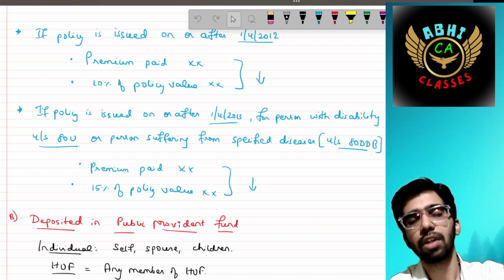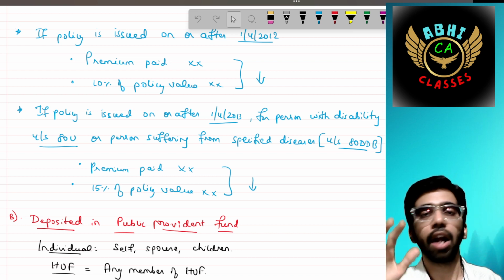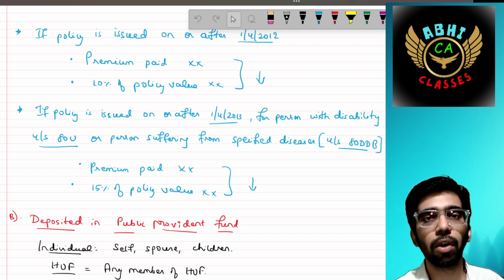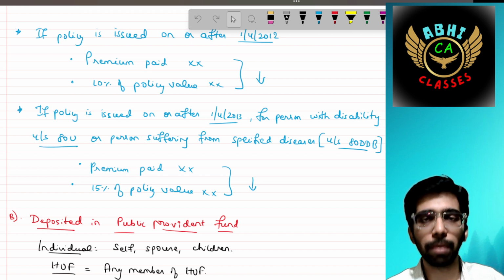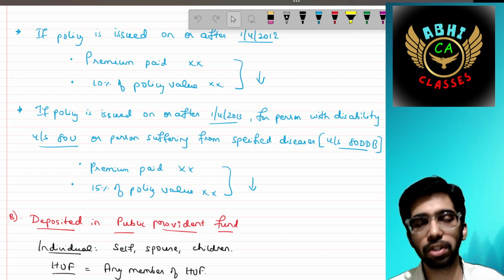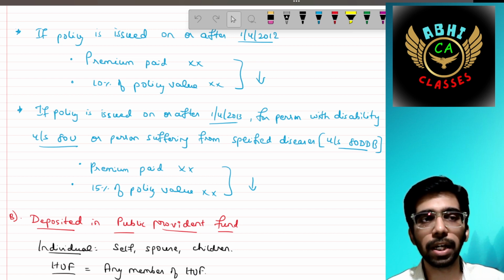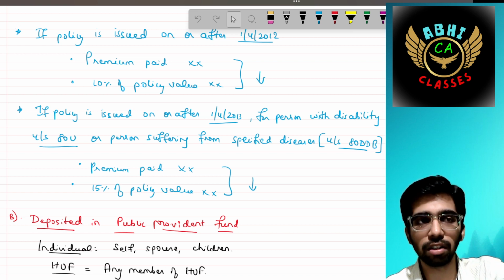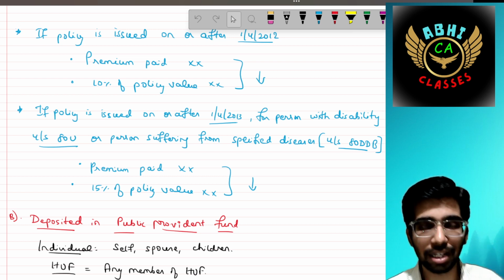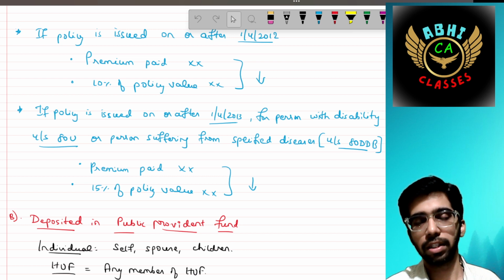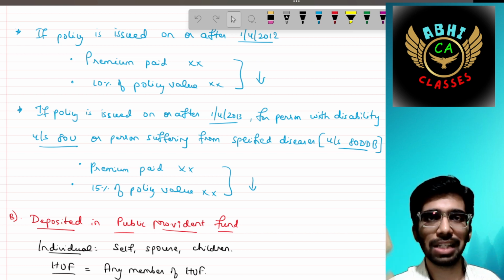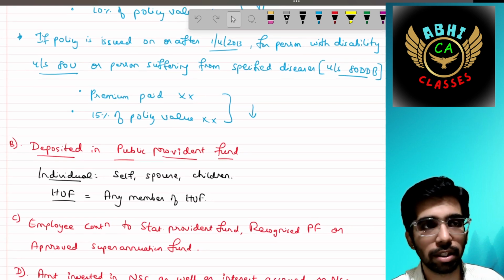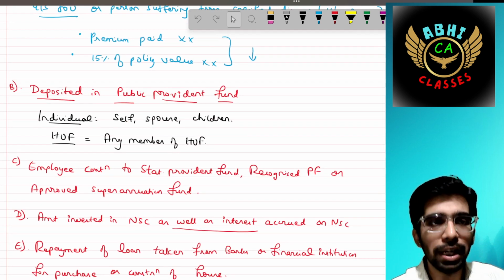If the policy is after 1/4/2013 and you are taking the life insurance policy for them, the restriction is the premium paid or 15% of the policy value. For normal categories of people it is 10%, as discussed in the second category. For a disabled person, that is increased to 15% of the policy value, whichever is lower should be claimed as a deduction.